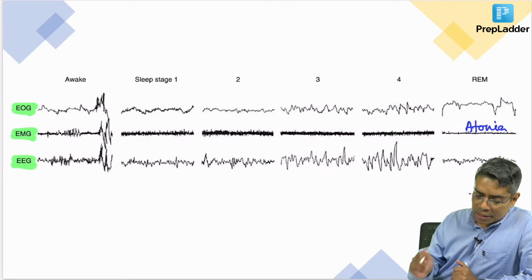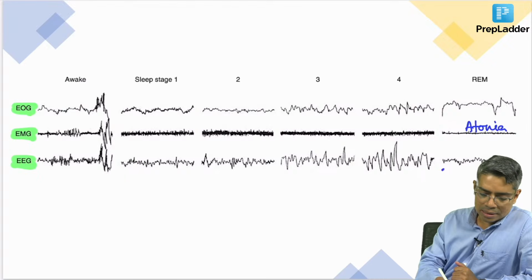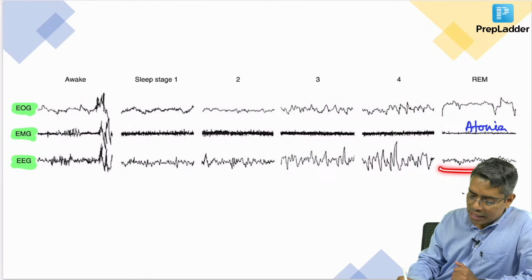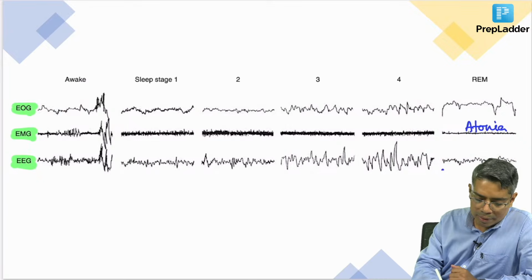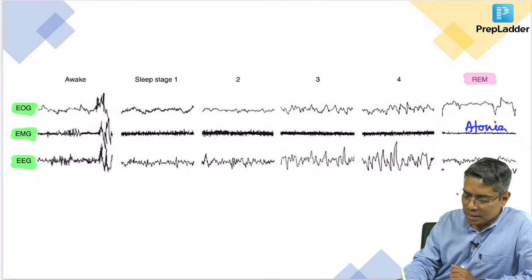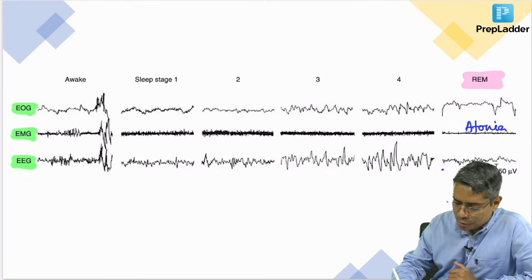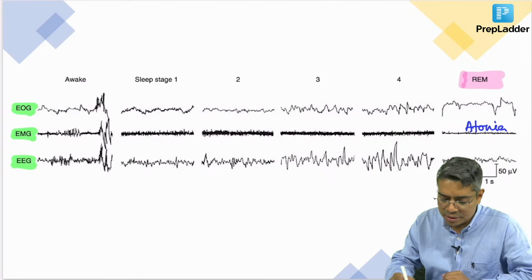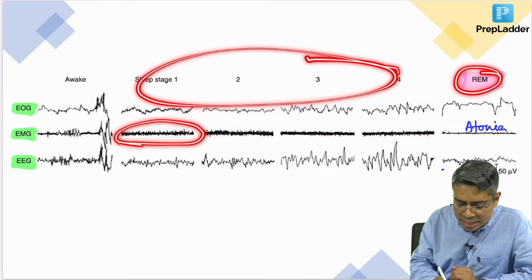That indicates that the muscles are completely paralyzed, atonia of the muscles, the muscles are atonic. With this paralyzed-like condition, whenever you get an EEG which is showing high frequency, then and only then you will be able to comment that the person is in REM sleep stage. So the differentiation between REM sleep stage and the other stages of sleep is that you look at the EMG.